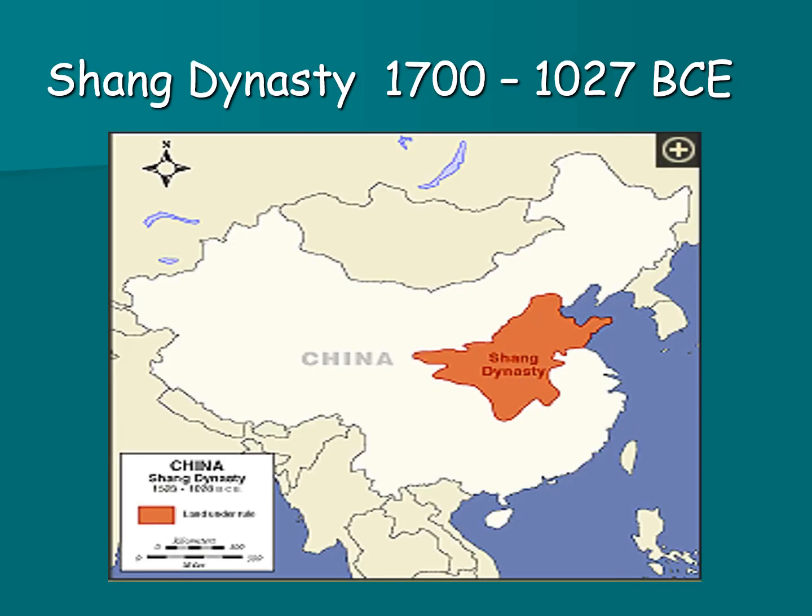For us, our first dynasty is the Shang dynasty, which lasted for about 700 years. They controlled the land between the Yellow and Yangtze rivers. And you can see that this was less than a quarter of China's total current day landmass.